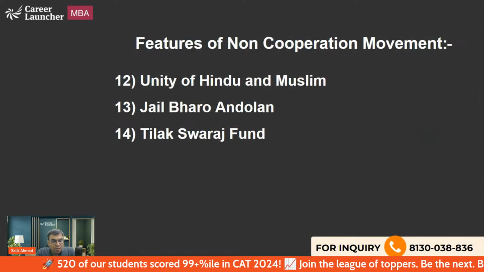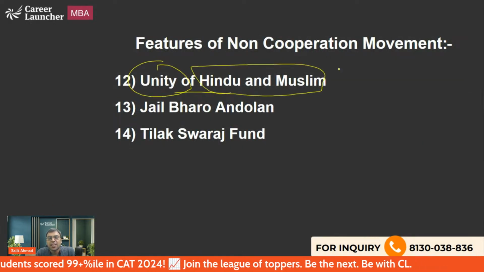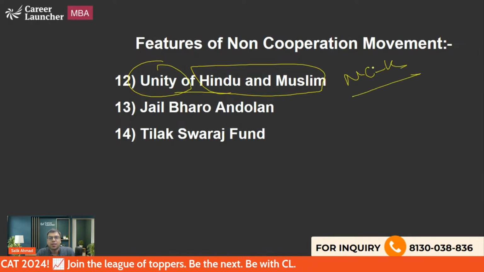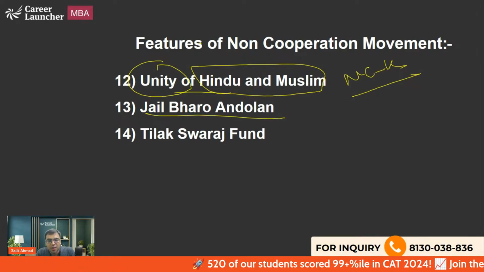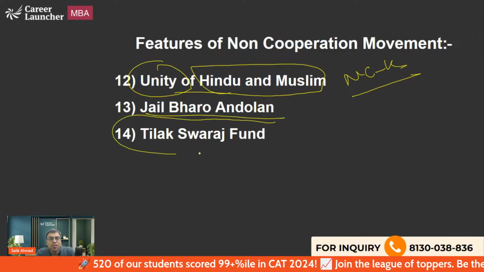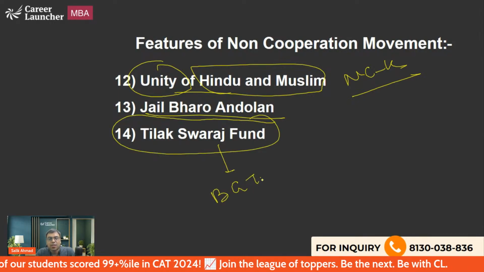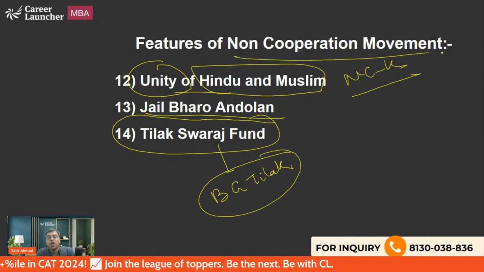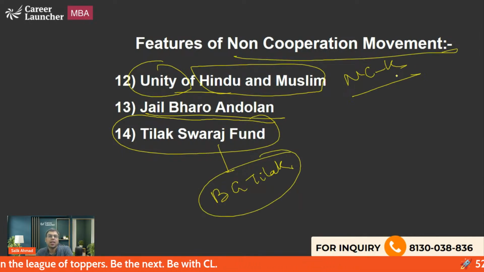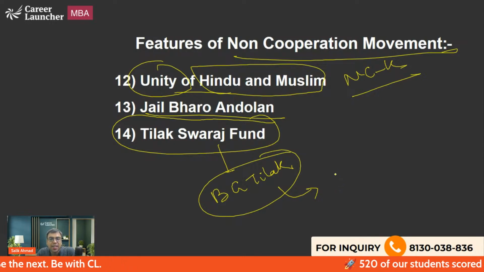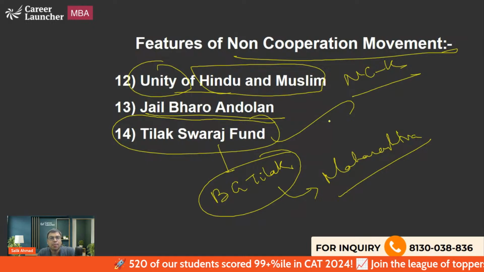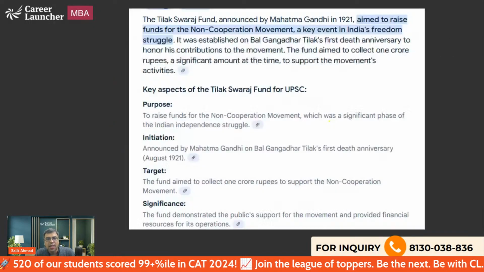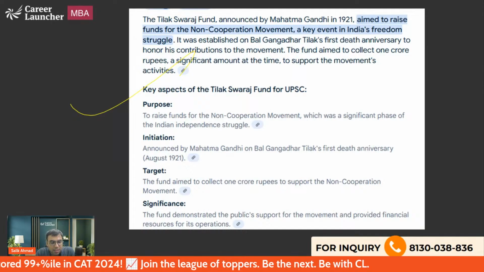Now other features include Indo-Muslim unity. We have seen, yes, because non-cooperation and Khilafat issue were joined together, and that is why we have seen participation of both the communities. Jail Bharo Andolan means we will go to the jail. We do not have any fear of jail. Tilak Swaraj Fund. Bal Gangadhar Tilak died the moment non-cooperation movement started. In the beginning of the non-cooperation movement, Bal Gangadhar Tilak, one of the very famous freedom fighters from the state of Maharashtra, had died. So Gandhi ji set up Tilak Swaraj Fund in his name to collect the funds for non-cooperation movement. That is what you should be knowing about. ये आपको पता होना चाहिए तिलक स्वराज फंड के बारे में.